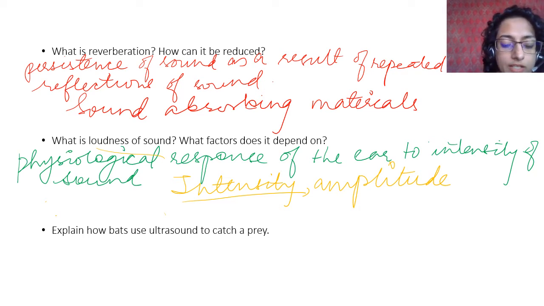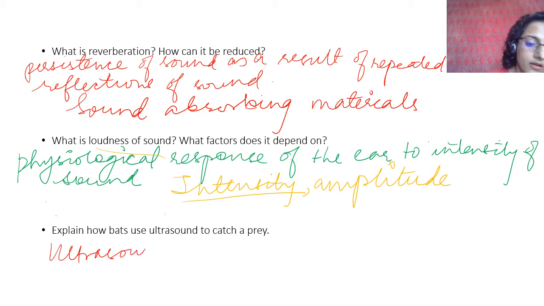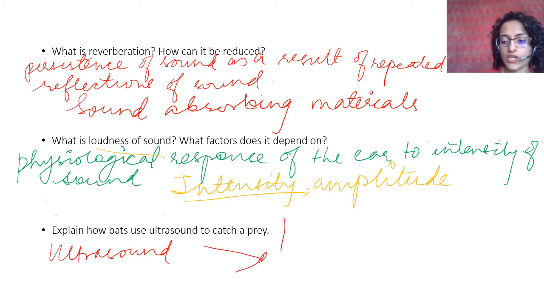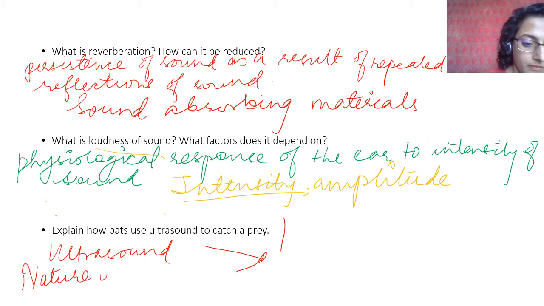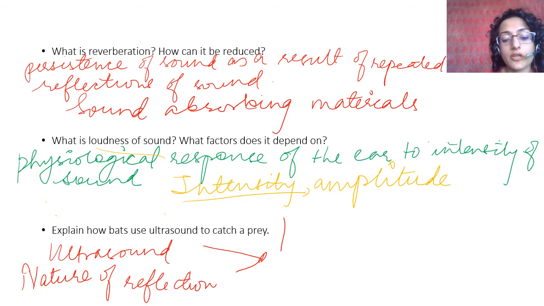Explain how bats use ultrasound to catch a prey. Bats give out ultrasound or ultrasonic waves, and they are reflected from the prey or from other obstructions, and the nature of reflection gives information about the prey size, the prey location.